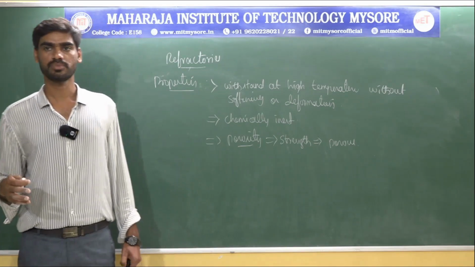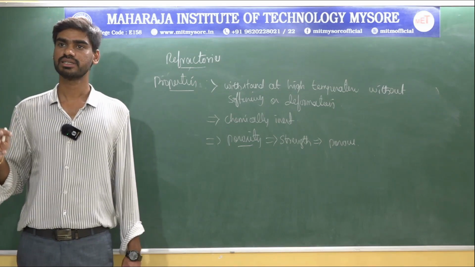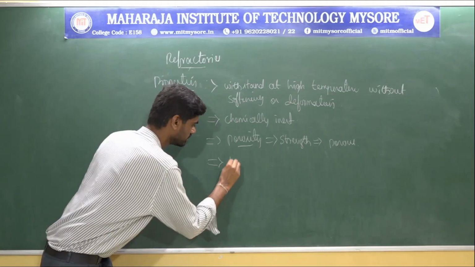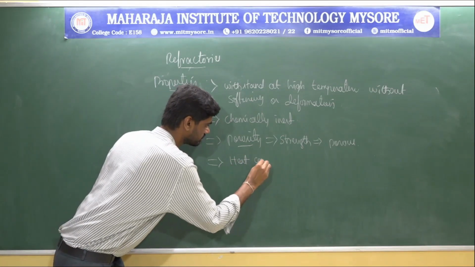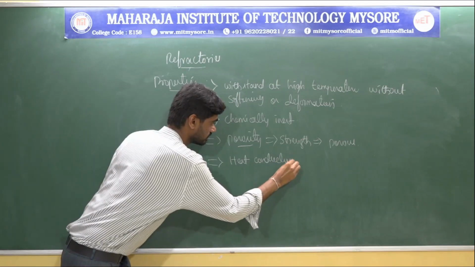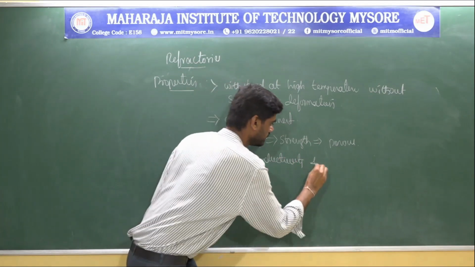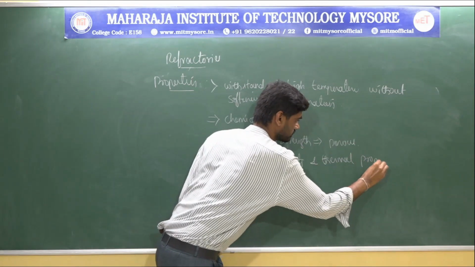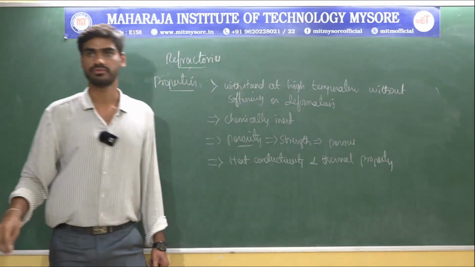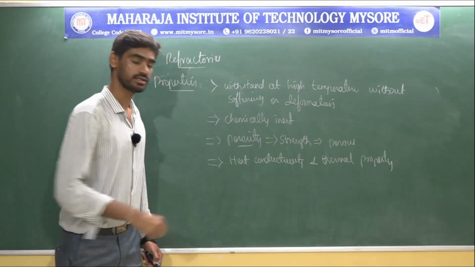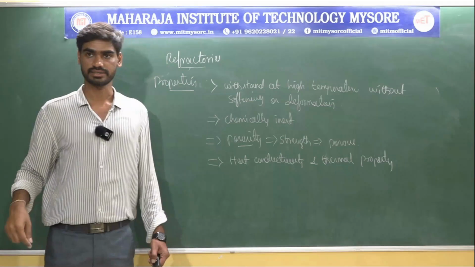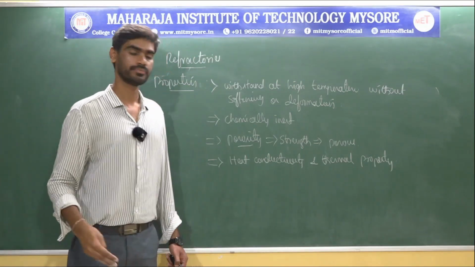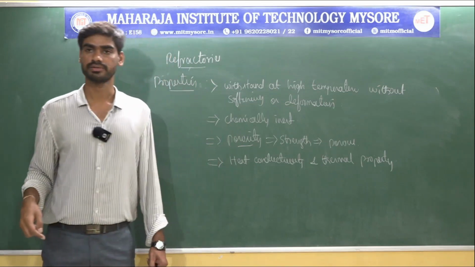Next important property of refractories is exceptional heat capacity and thermal conductivity. Thermal conductivity is one of the most important properties of refractories. They can withstand high temperature and also they can conduct heat. That is nothing but thermal property.